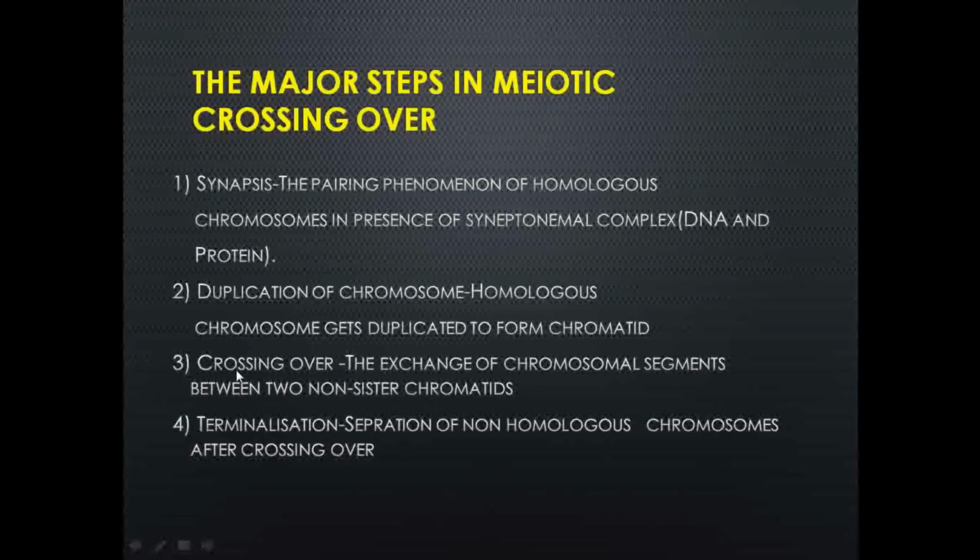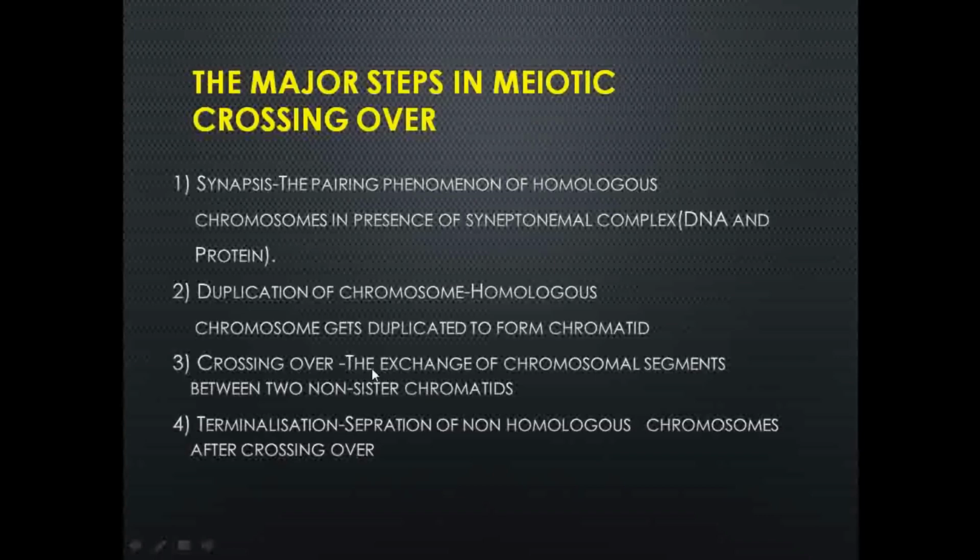Okay, so this is the third step where the actual process of crossing over is taking place, which means the exchange of chromosomal segments between two non-sister chromatids. This is nothing but the crossing over process that we have seen in the previous slide with the help of the diagram. And finally there will be terminalization, or the end.